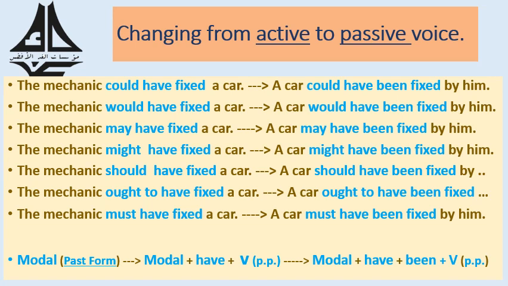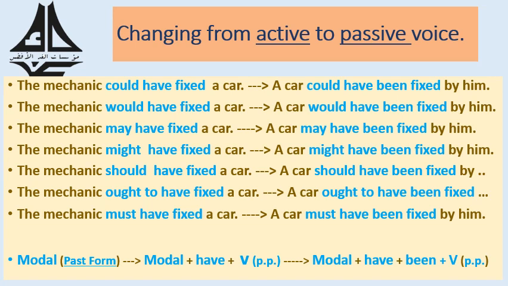Now, how to change sentences from active to passive if these sentences contain modals in the past form. The mechanic could have fixed a car. Let's change it to passive voice. A car could have been fixed by him.